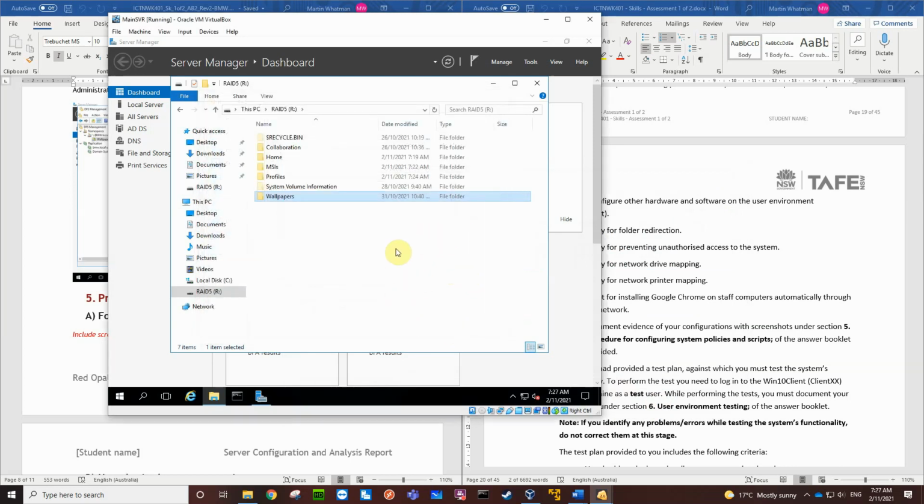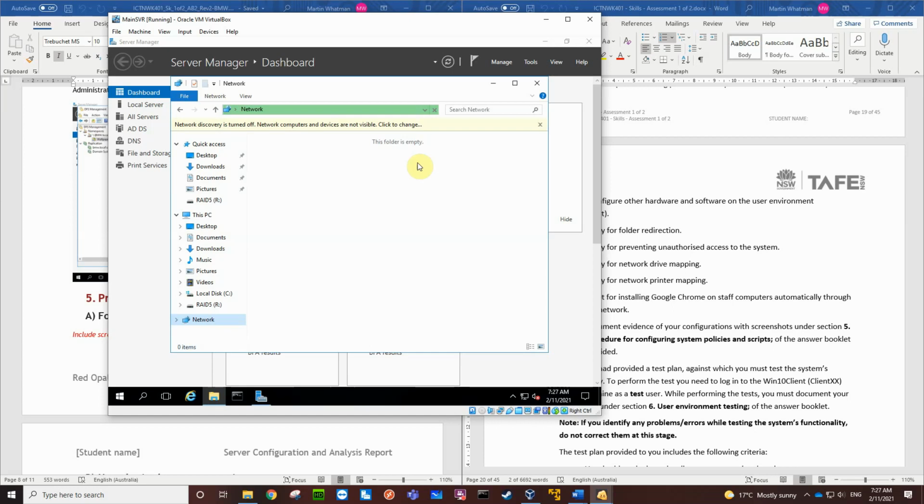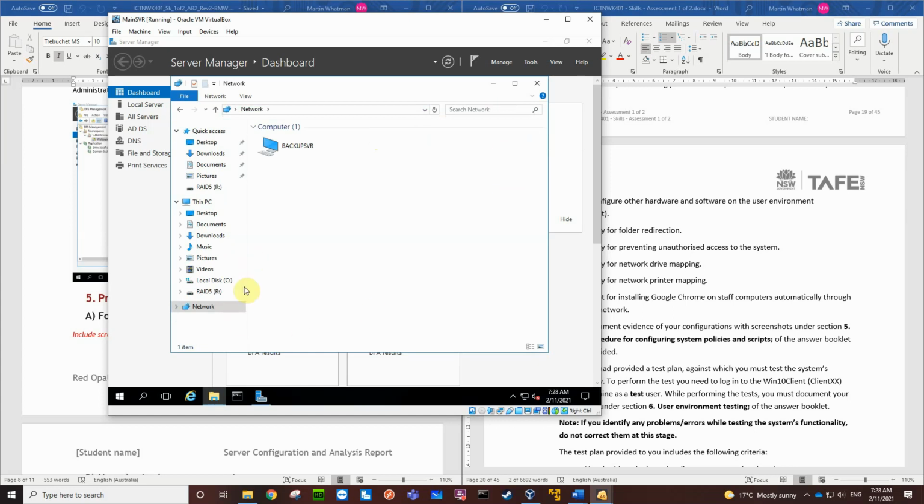So here on my server, I'm going to hit the network button, and it says that network discovery is turned off. So we need to turn it on. You can pick this one here and turn on network discovery. And it finds the backup server. And it also finds the VBox server. The VBox server is the one we're really after, because that's my VM resources share from my host machine. So if I go into that, I've got access to it inside my virtual machine here.